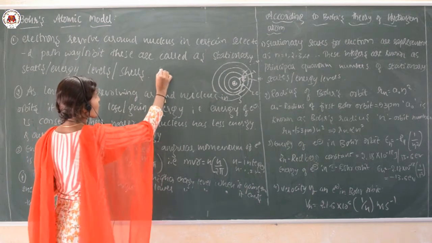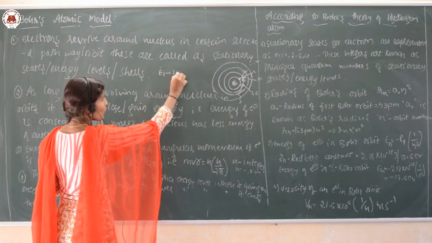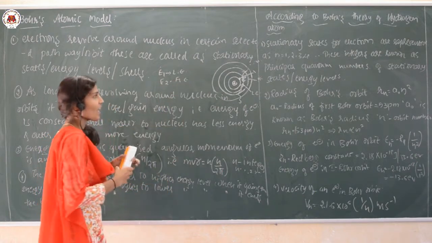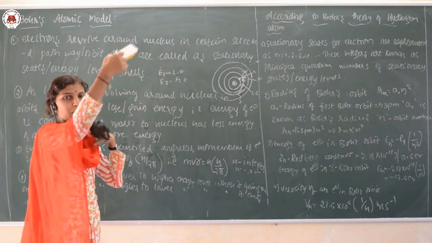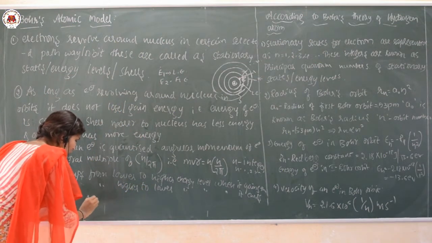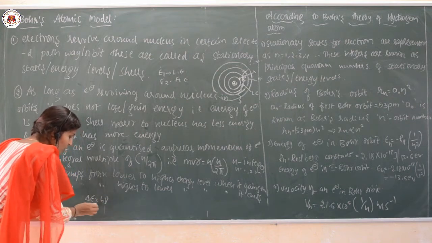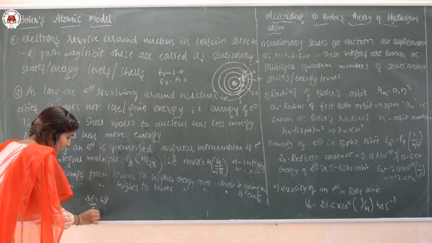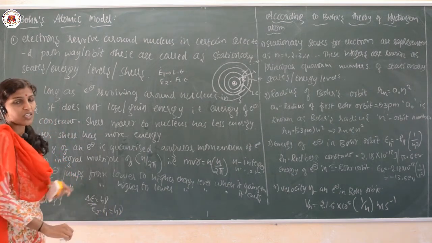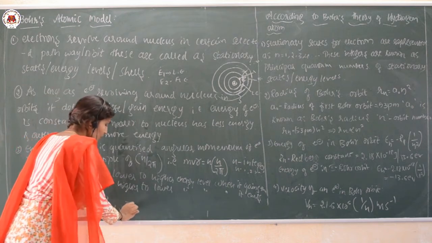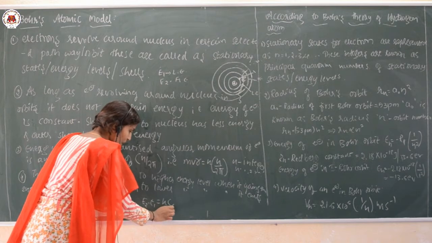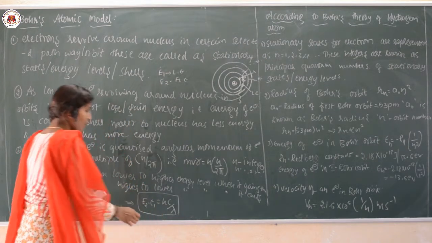Suppose E1 and E2 are the energy levels. Suppose this is the lowest energy level and E2 is the highest energy level. So when the electron jumps from higher to lower, the energy is given by delta E equals h nu, and this change in energy is given by E2 minus E1. It is jumping from higher to lower, so E2 minus E1 equals h nu, and this can also be represented as E2 minus E1 equals h into C by lambda. We know that nu is equal to C by lambda.